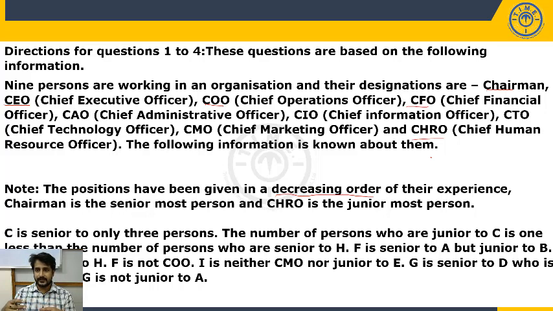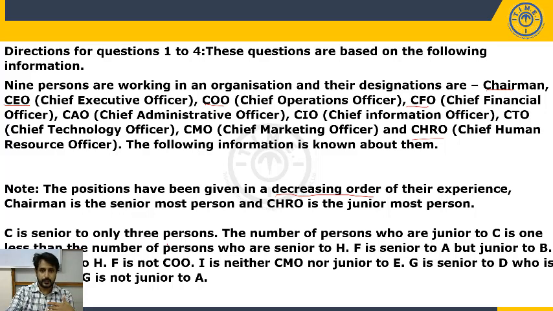By freezing the order of the designations, you will be able to complete the puzzle quickly. 9 persons are working in an organization and we have to identify who works in which designation. So here you can freeze the designations as they are because designations are following the order. When something is following the order, you can freeze that order and try to place the persons. That is a better way to solve this kind of question. We have given 9 designations in decreasing order, and we have to identify who works in which designation.